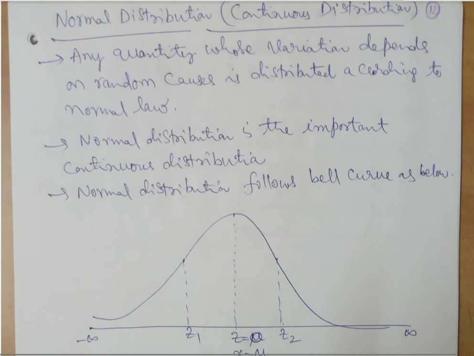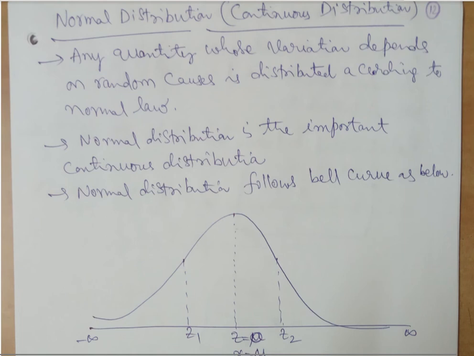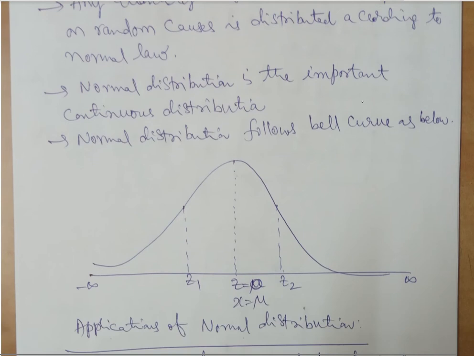Dear students, today let us discuss normal distribution, which is an example of a continuous probability distribution. We have seen in the previous video about exponential distribution, which is an example of a continuous probability distribution. Now normal distribution is also an example of a continuous probability distribution, and let us complete the discussion of normal distribution in this video.